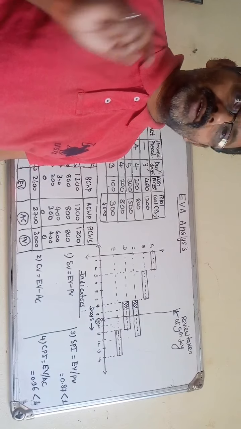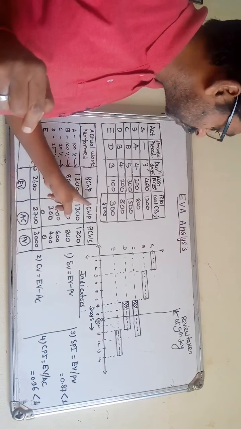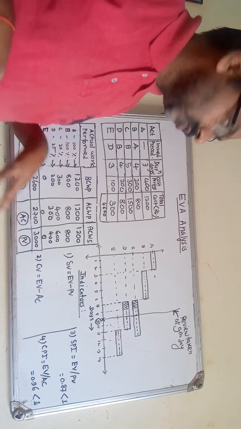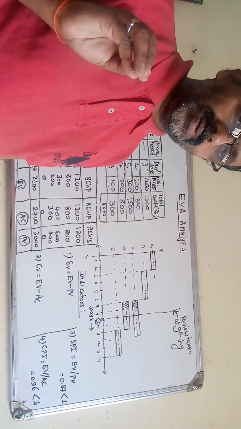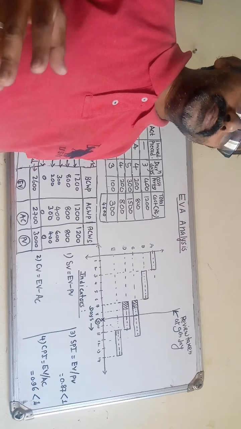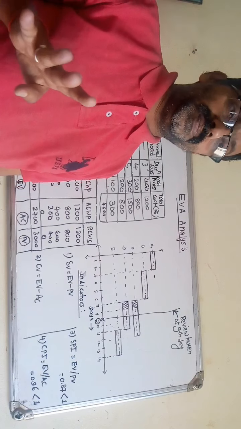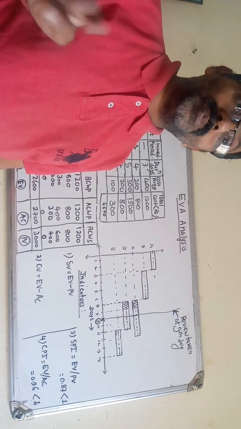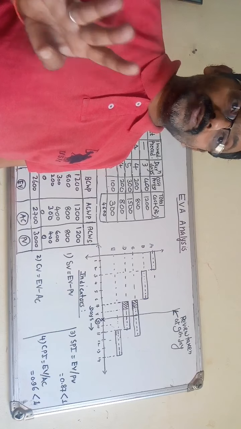So these are the three terms that we need to find first. Later on, we have to find the four main indicators, and by finding them you will come to know the progress of the project from the cost and time point of view.